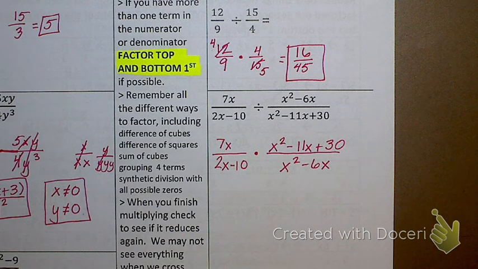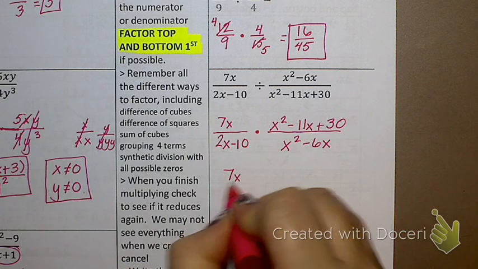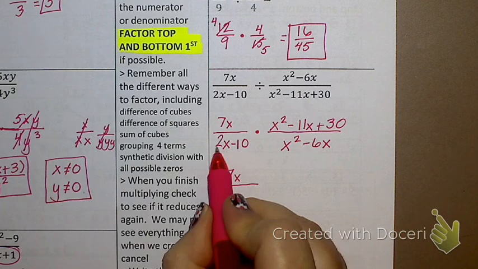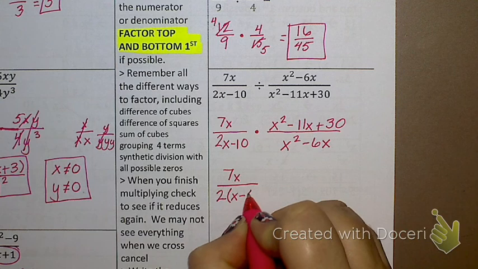All right, can I factor 7x? Nope, it's a monomial, can't do anything about it. Can I factor 2x minus 10? Yes. What can I do? Take out a 2 and I'm left with x minus 5.